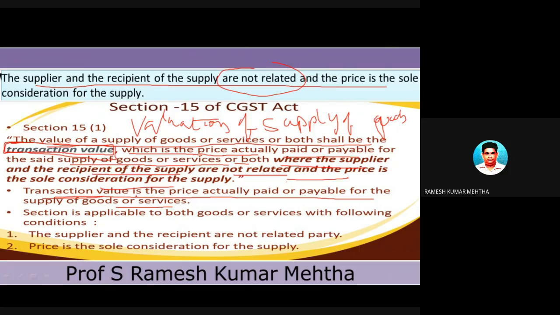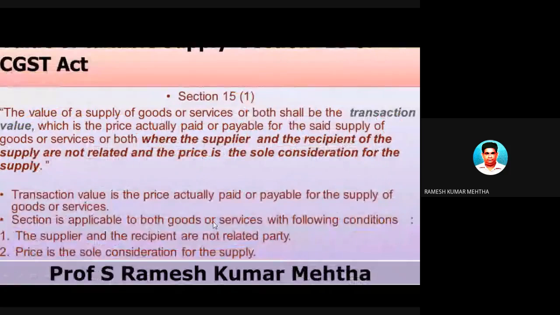Transaction value is 1 lakh rupees, and the conditions in these cases are that the supplier and the receiver of the goods are unrelated. They should not be related, for example, brother and sister, or friends. Price is a sole consideration. So again, I have put the same one here.